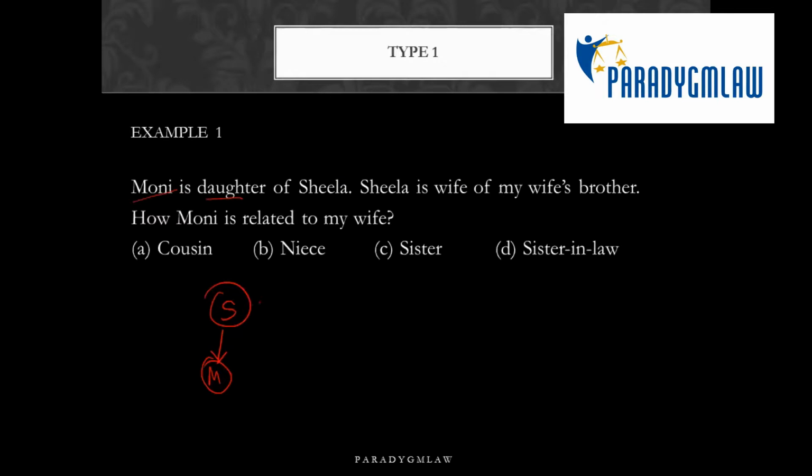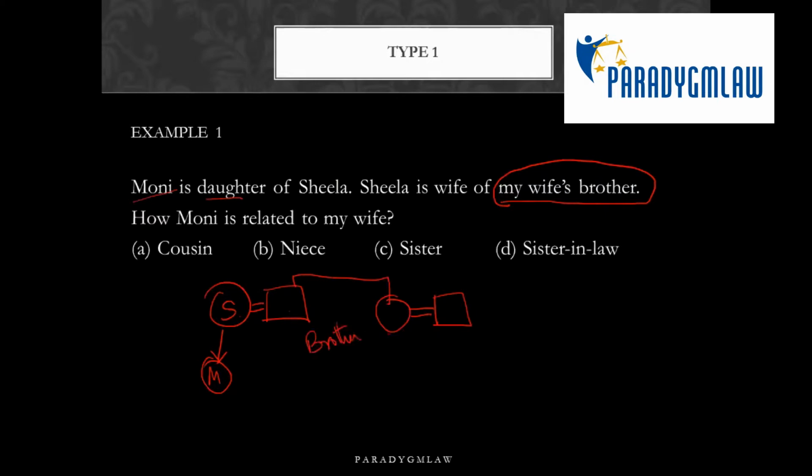Okay. Now Sheila is the wife of someone. Now the speaker says she's the wife of my wife's brother. So there's a whole different relationship of the speaker. So I am here, I have a wife, and Sheila is the wife of this man who is actually related to my wife. He's the brother of my wife.